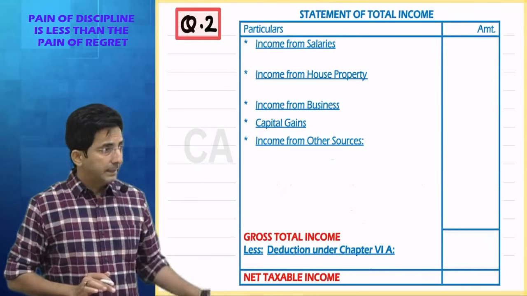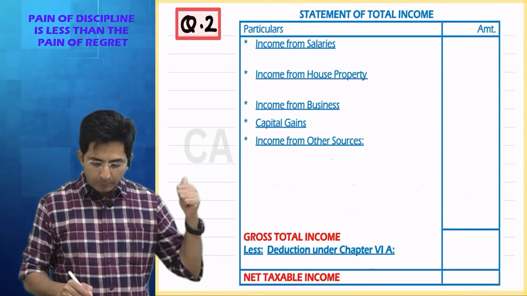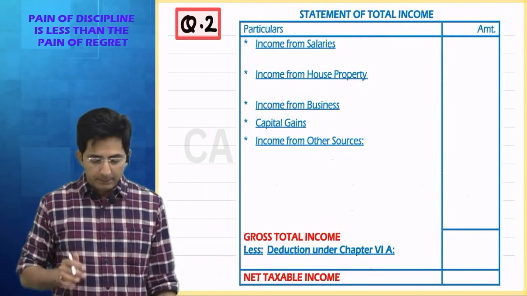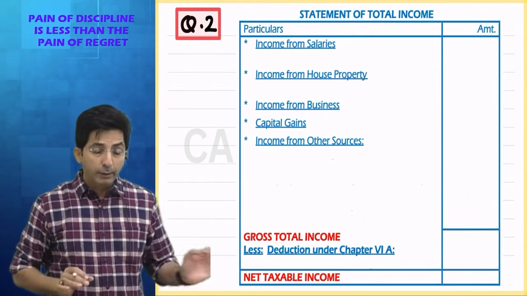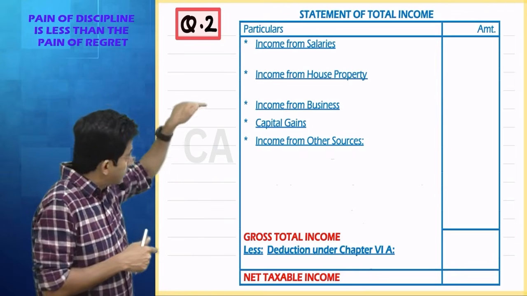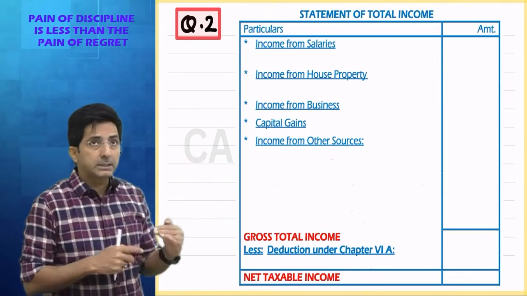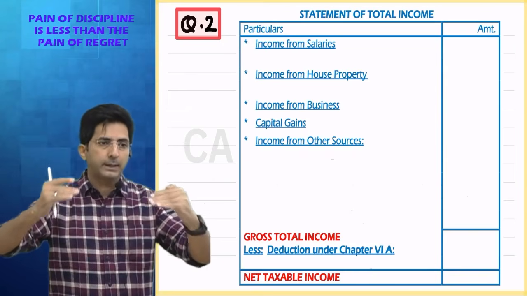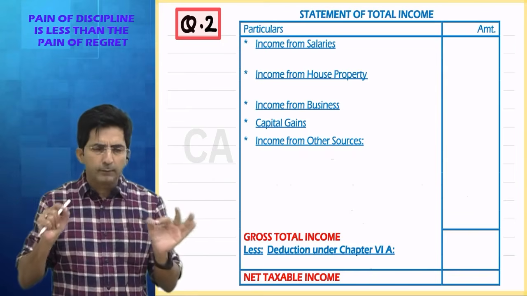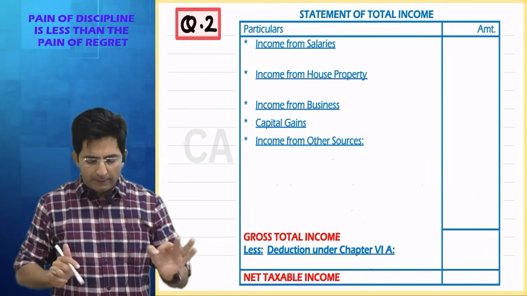See, in our answer, firstly you should imagine 5 heads of income will come, and then at the end Chapter 6A. So tell me headwise. Whenever you are solving this sum, you should not go as per the sum. You should go as per our system. Our system says go headwise. So first you should always think of income from salary. Do we have income from salary in the question? We do have.